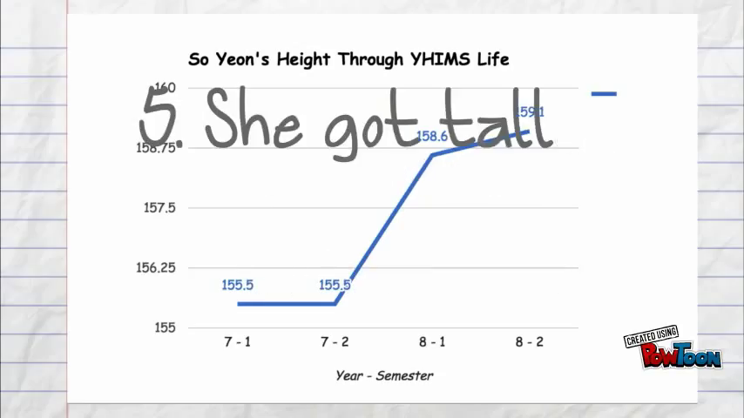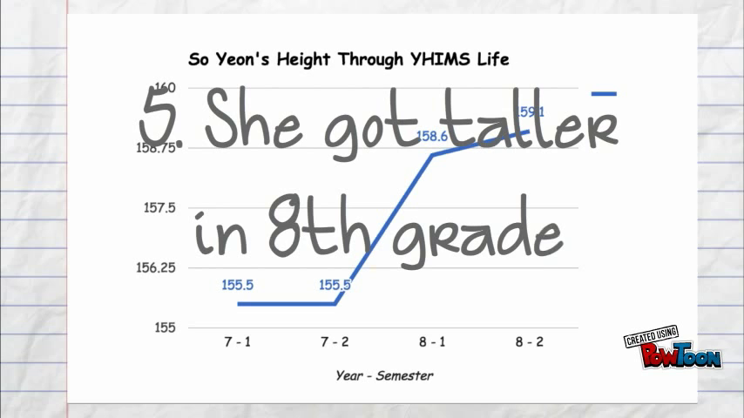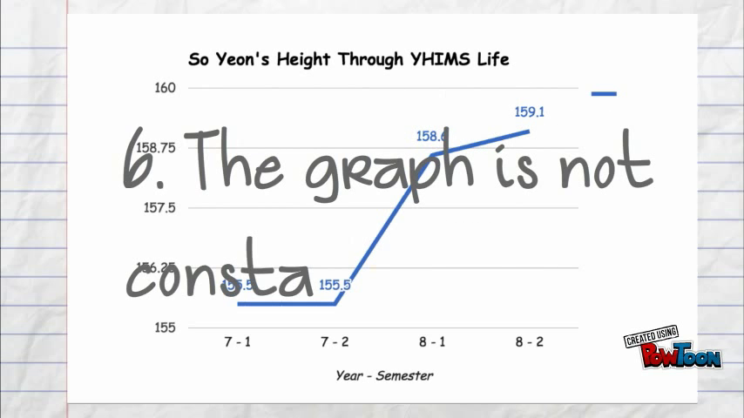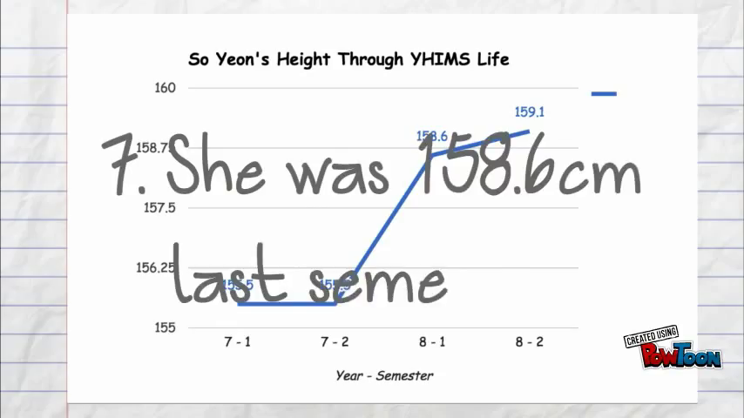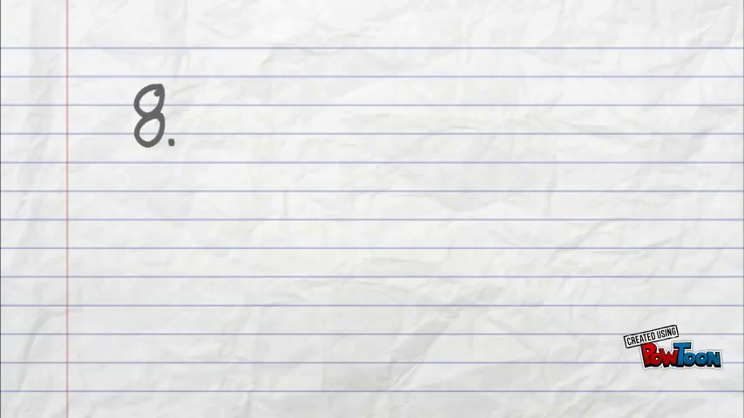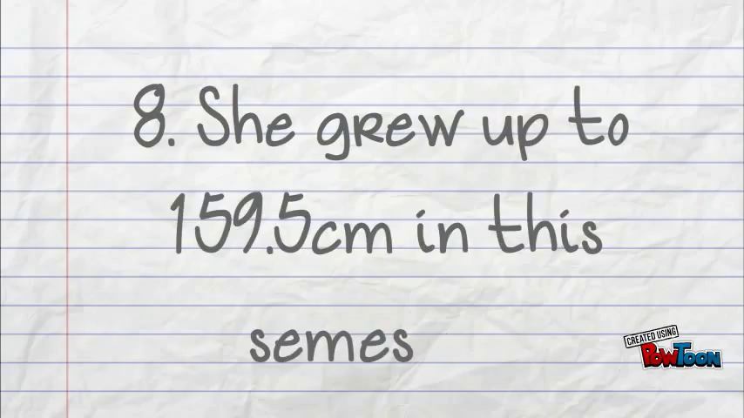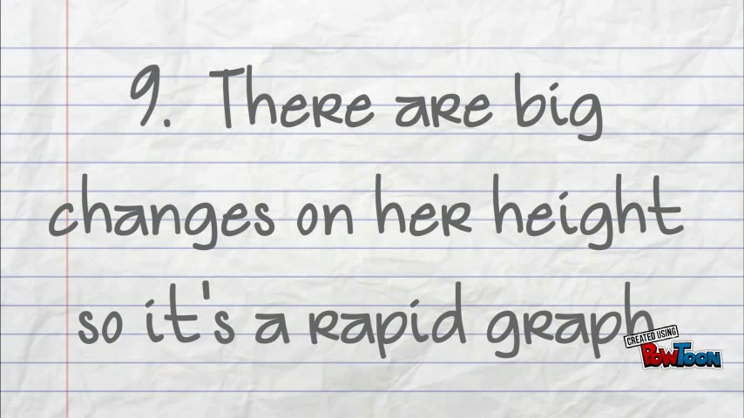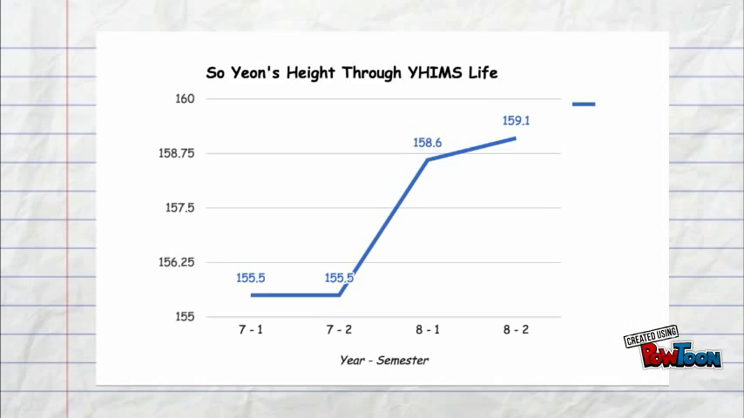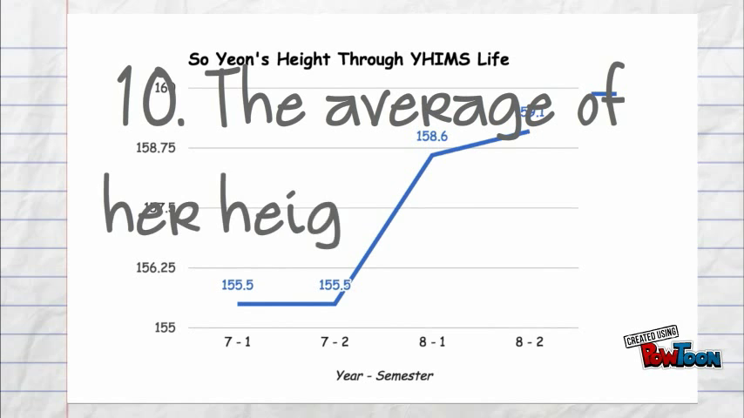However, I became taller after I became 8th grade. Therefore, the graph is not stable anymore. I was 158.6 centimeters last semester. I grew up to 159.5 centimeters, and this is my height now, in second semester of 8th grade. As you can see in this graph, there is a big change in my height, so I can say it's a rapid graph. Also, the average of my height during 2 years is 157.2 centimeters.